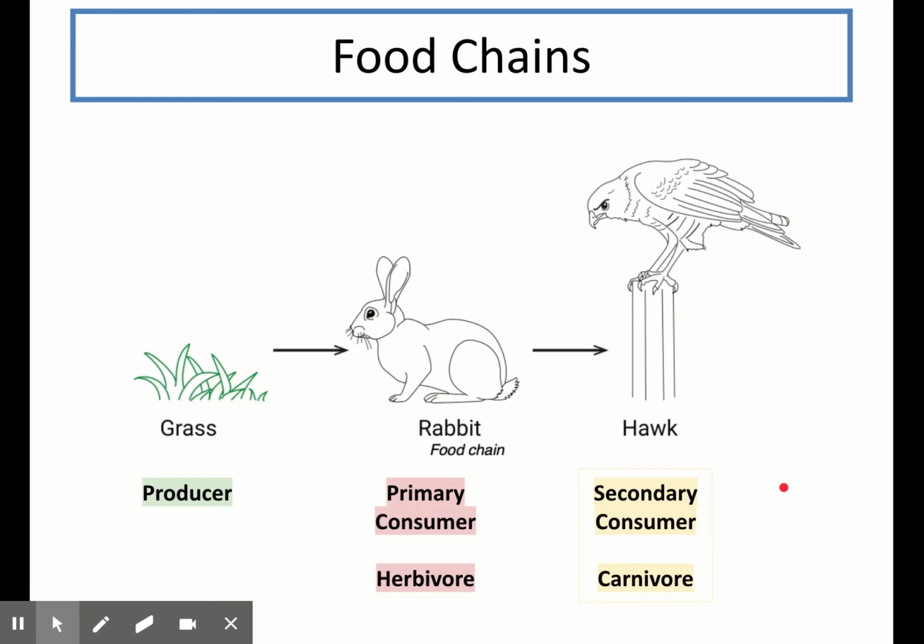Now, this food chain is very, very simple. It only consists of three organisms, and it suggests that each organism only consumes one other species or type of organism. So this looks like the hawk only eats rabbits, and the rabbits only eat grass. So after we try the next few questions, we'll look at food webs, which are a lot more realistic.